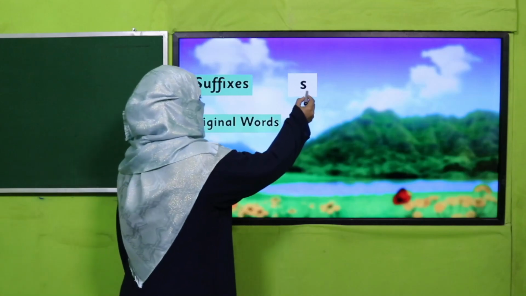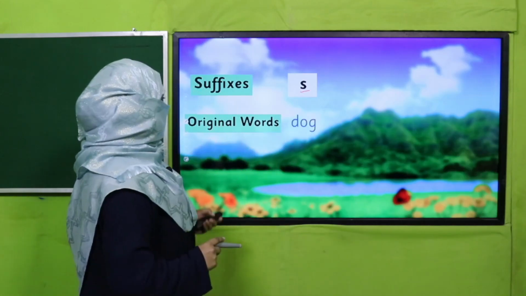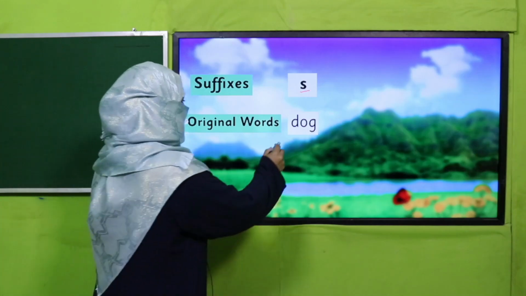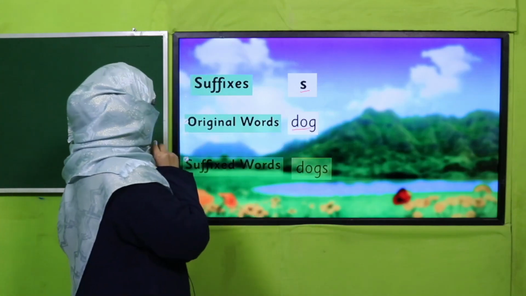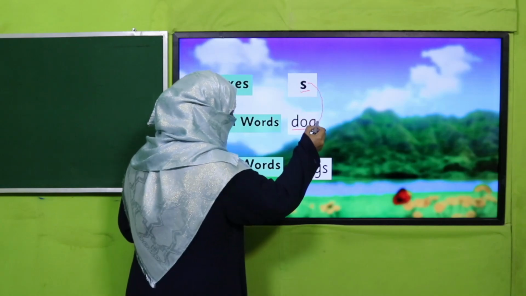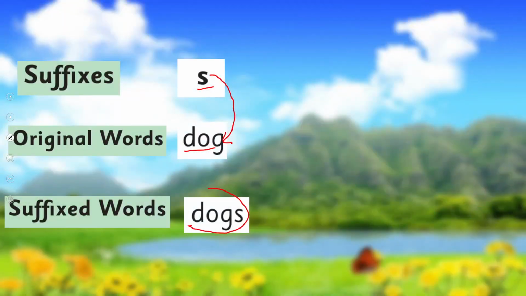So here is S, and the original word over here is dog. This is the original word. When I add this suffix to this original root word, I get a new word, that is dogs. This is the suffixed word, but this word has the same meaning.